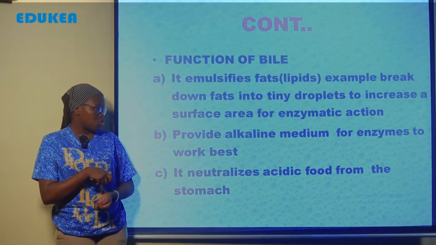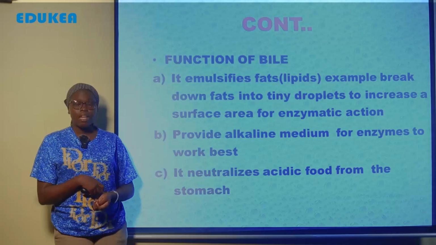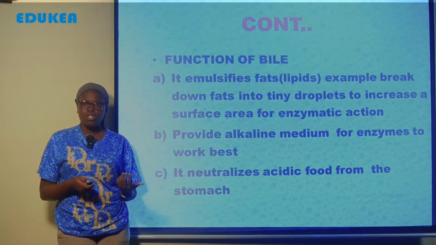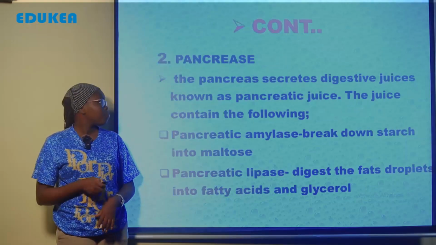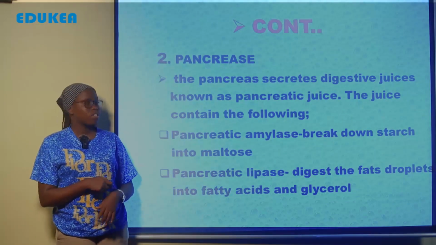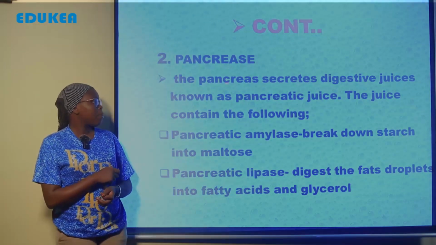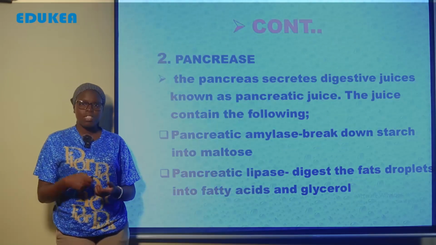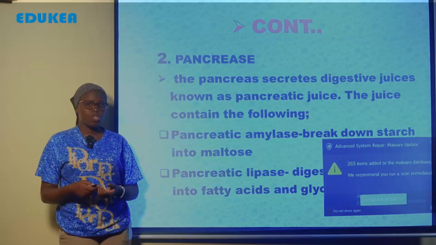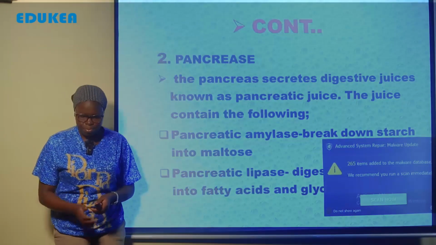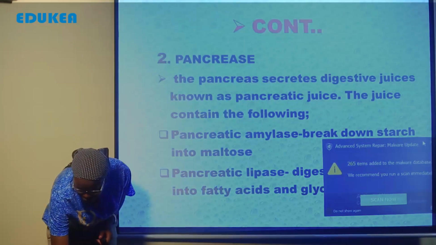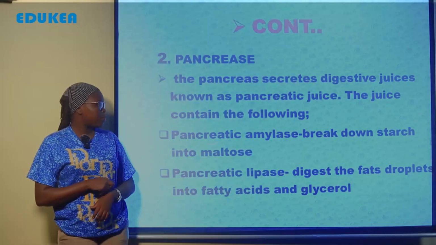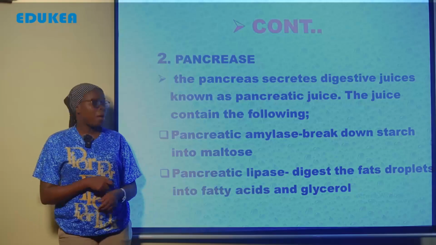Now let us see the pancreas, also tunaita kongosho. The pancreas secretes digestive juice known as pancreatic juice. So the juice being secreted by the pancreas is called pancreatic juice. And this pancreatic juice contains different enzymes. The first one is pancreatic amylase. Pancreatic amylase, this break down the starch into the maltose. Also, the pancreatic lipase digests the fat droplet into fatty acid and glycerol.